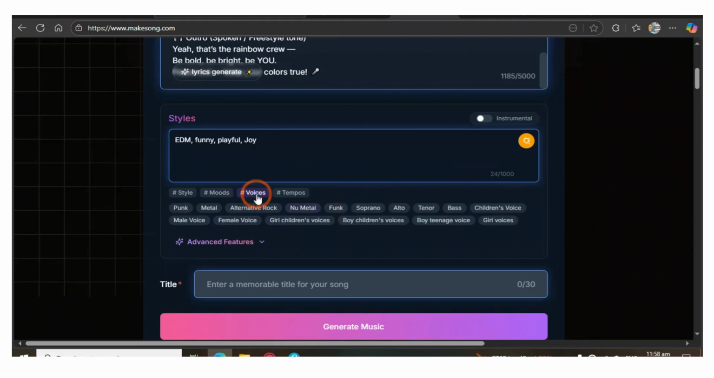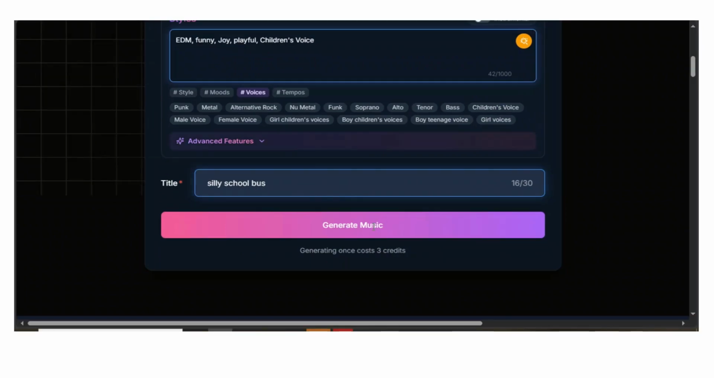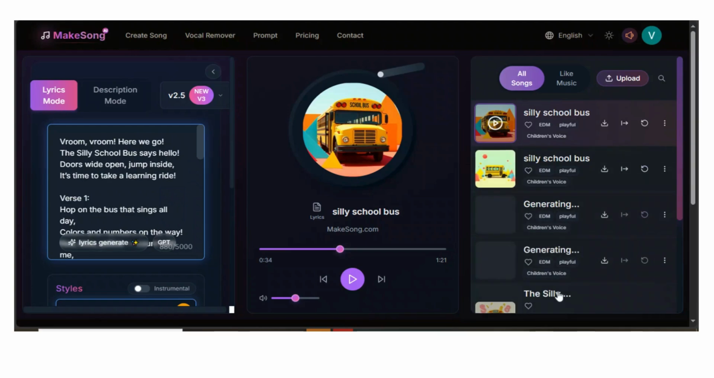Okay, and then with the voices, I need to select at least one. I'm going to go with children voices. There are many voices that you can choose from. There's girl children voices and boy children's voices. There's boy teenage voices, and there's girl voices. So children's voice will do the best. Then I come here to the title of the song, silly school bus. After you are done, you come here to generate the result for the song. For the kids song, it's giving you at least two songs, so that you can select the one that you prefer. I'm going to start with this one.